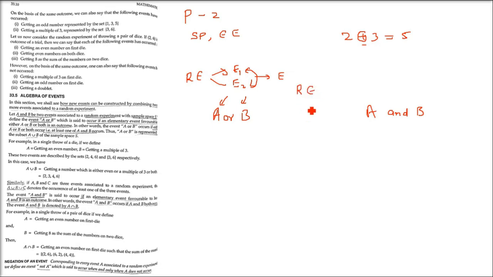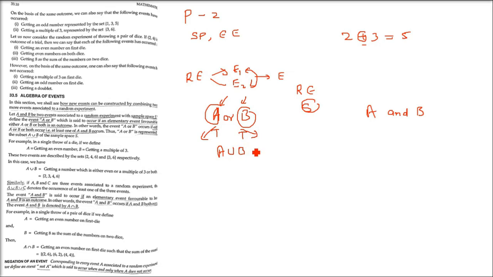So this is a random experiment, and A and B are two events. The sample space is S. Then we define the event A or B, which is said to occur if an elementary event favorable to either A or B or both is an outcome. In other words, the event A or B occurs if either A or B or both occur, that is, at least one of A and B occurs. We represent A or B as A union B for the sample space S.